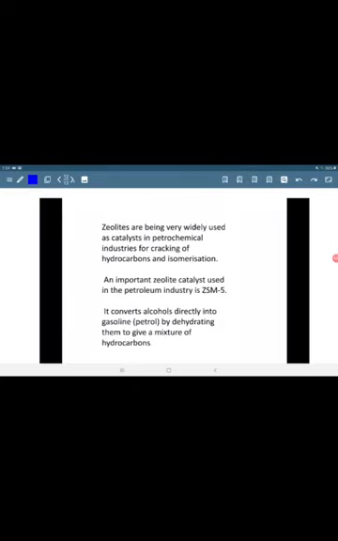Zeolites are being widely used as catalysts in petrochemical industries for cracking of hydrocarbons and isomerization. An important zeolite catalyst used in the petroleum industry is ZSM5. It converts alcohols directly into gasoline or petrol by dehydrating them to give a mixture of hydrocarbons.